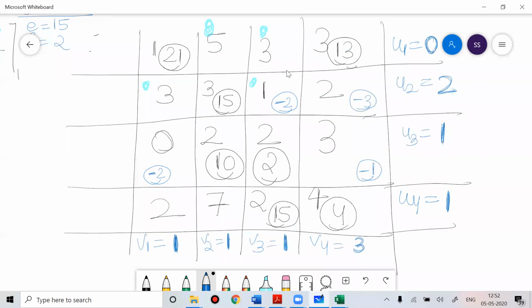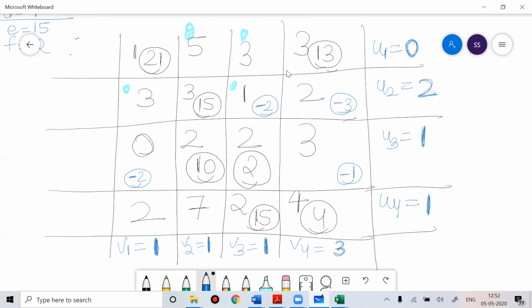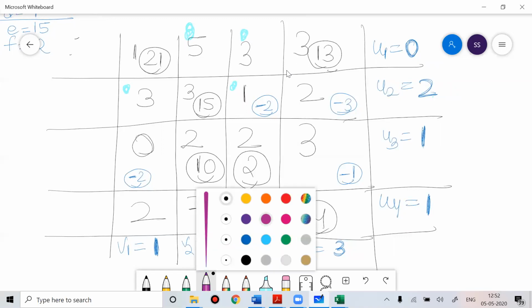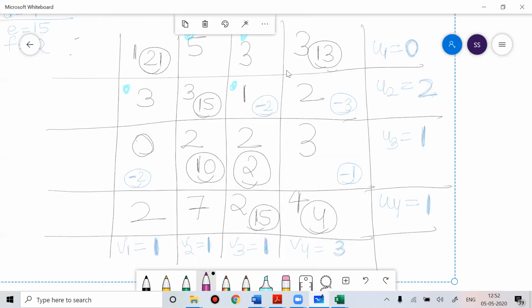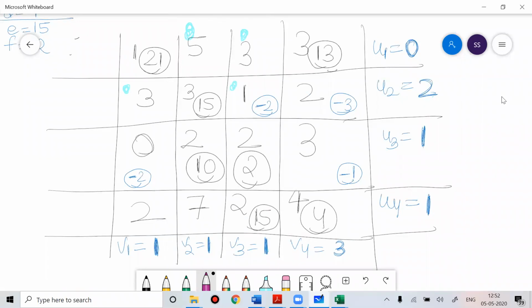So out of all negative, you can see the bigger negative. Which one is the biggest negative? Out of all negative, the biggest negative is minus 3. So I'll do looping on minus 3.